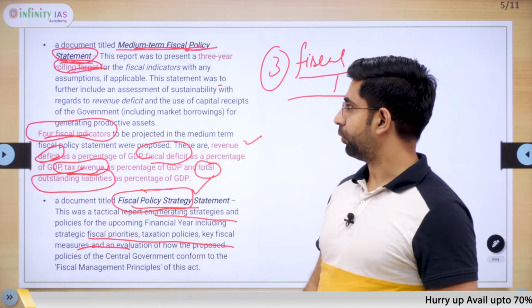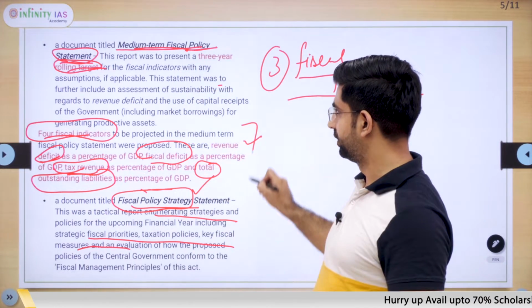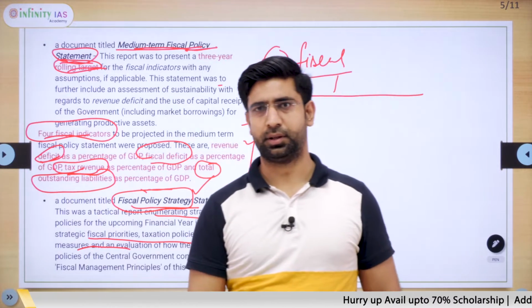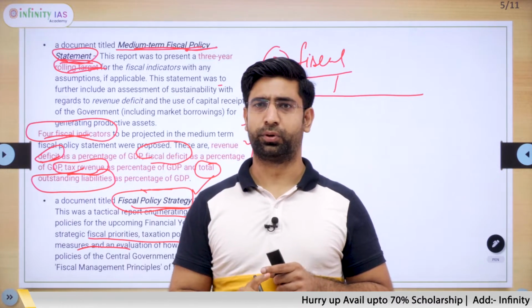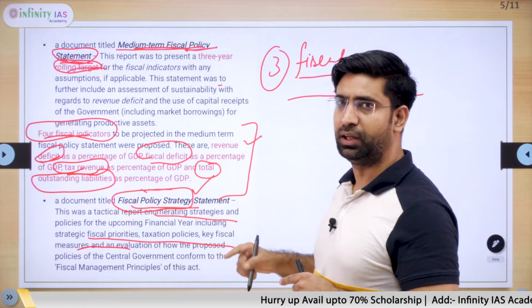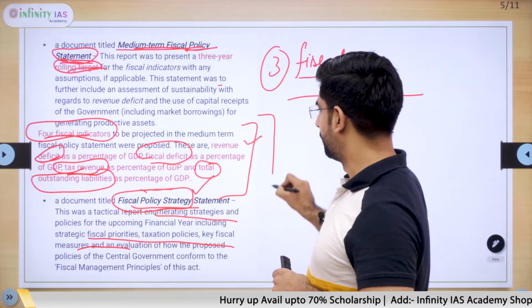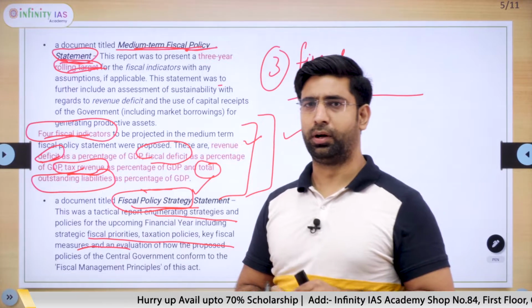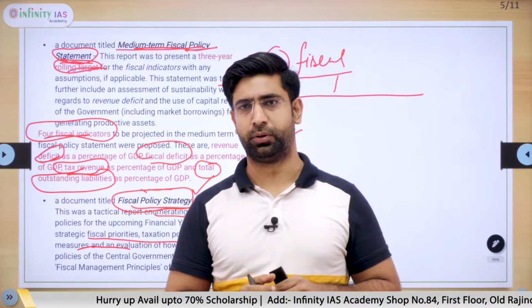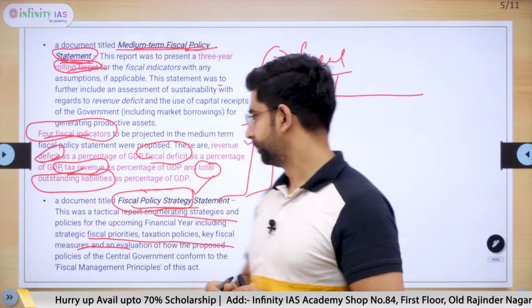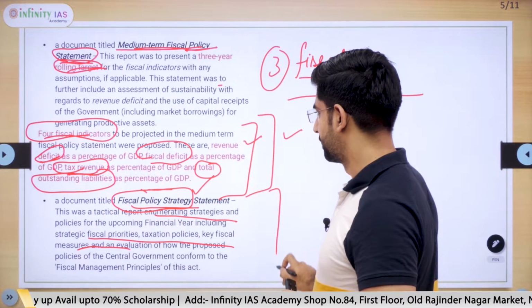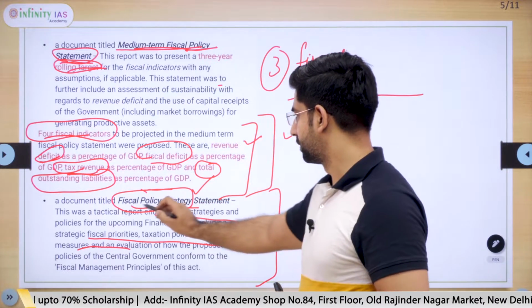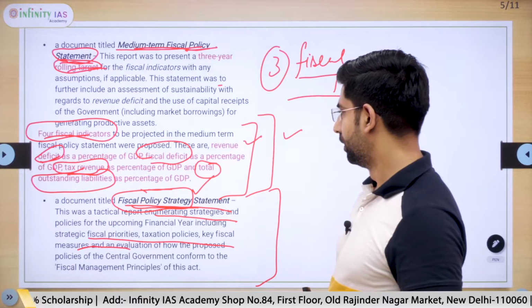Under medium term fiscal policy, government has to furnish all these 4 indicators, and different targets are set for the 4 indicators with timely reporting to the parliament. This is a way to bring accountability of the executive to the parliament. We discussed fiscal policy strategy.